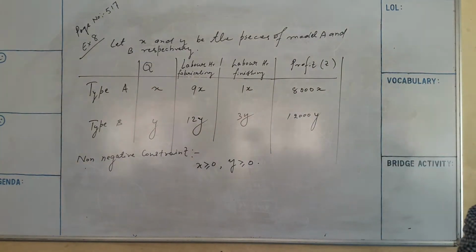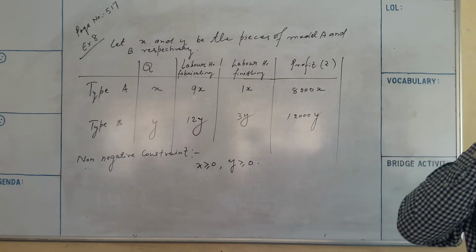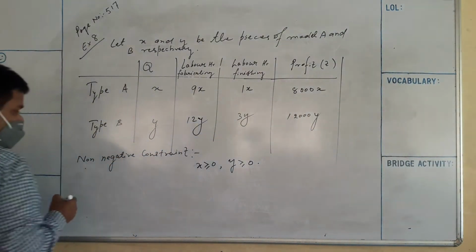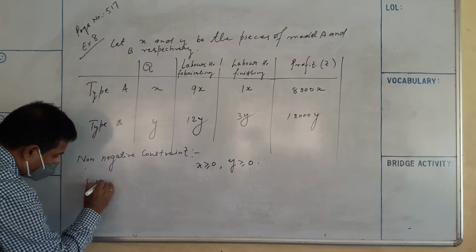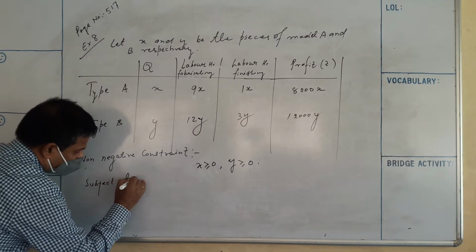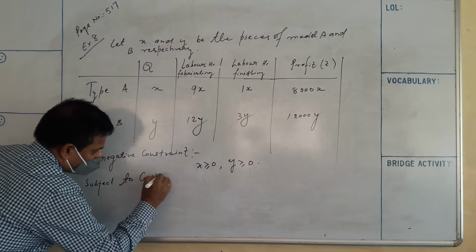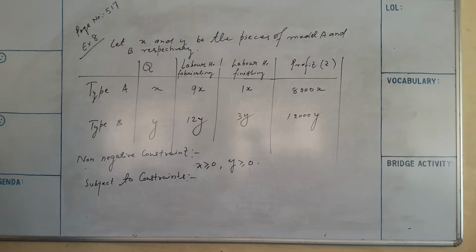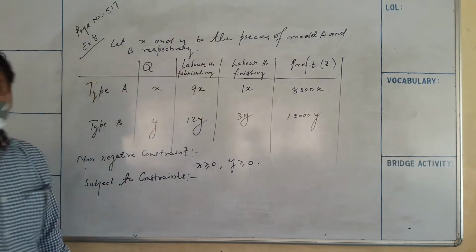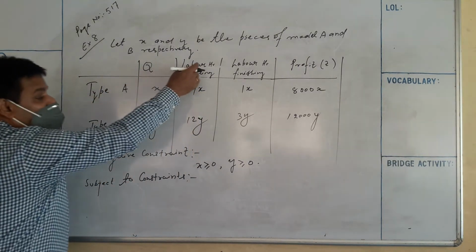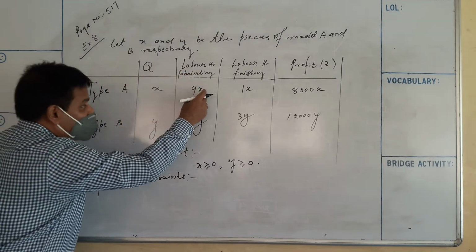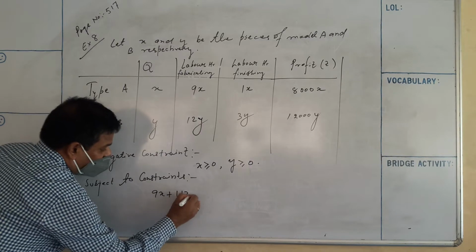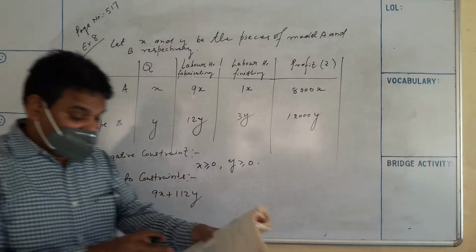Now come to the subject to constraints. Labor hour for fabricating: 9X plus 12Y.